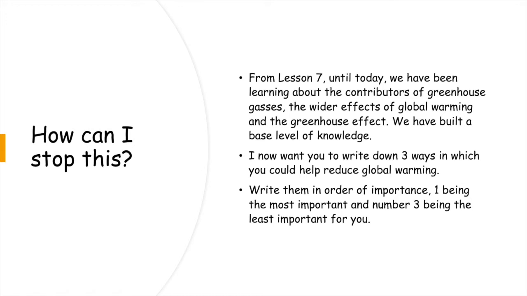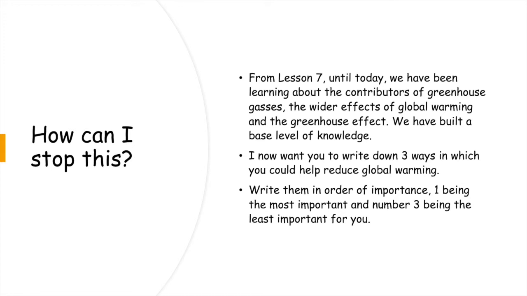The first thing I want you to do today is think back to what we've been doing from lesson 7 up until now and write down 3 separate ways. You don't have to go into much detail, if any. Write them down, just wording on what you think you can do immediately to help prevent global warming. So think back to greenhouse gases, think back to emissions, and think back to pollution, and think, what could you do? Just write down 3 little bullet points.